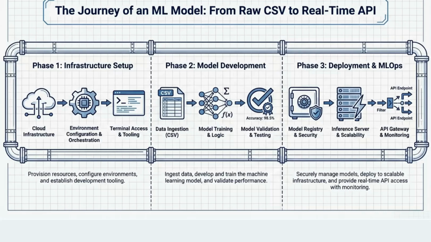So the endpoint will be used to predict things. Using the API, it will create a REST API for us, and we can use that REST API either in our local systems or in the cloud anywhere. So that is what is written: provision resources, configure environments, and establish the development tooling. Then ingest the data, develop and train the machine learning model, and validate the performance, and so on.